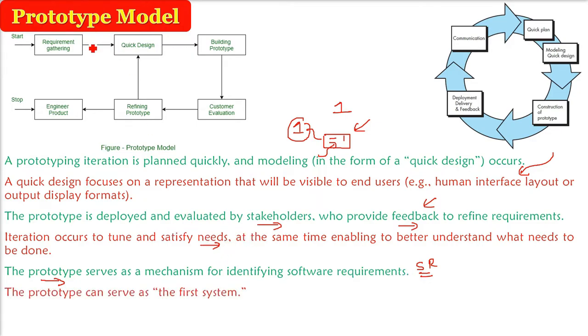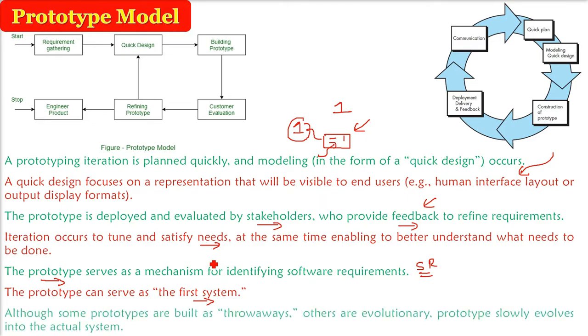So prototype is like a first system, first product you are giving to the user to evaluate. Most of the time, this prototype is a throwaway. Means you will give the prototype, the customer will give you feedback, and you just throw it in the dustbin. But there are certain projects where this throwaway will become the actual system. This is always possible in the prototype model. So normally the first prototype is always a throwaway which you just give to be evaluated to clear the requirements.